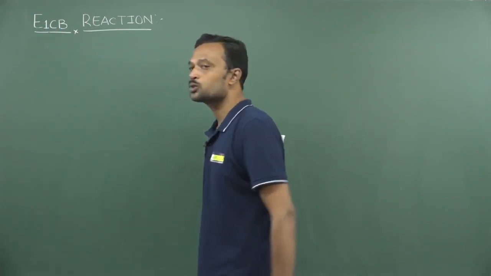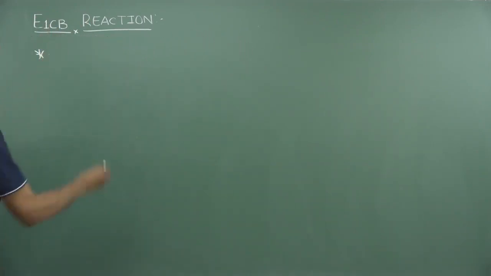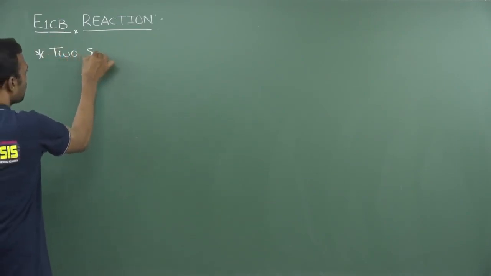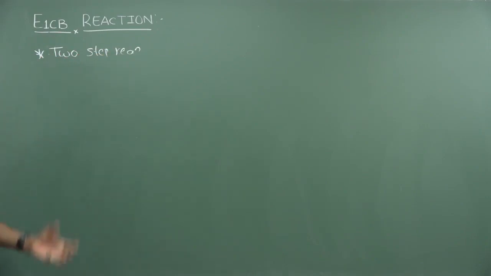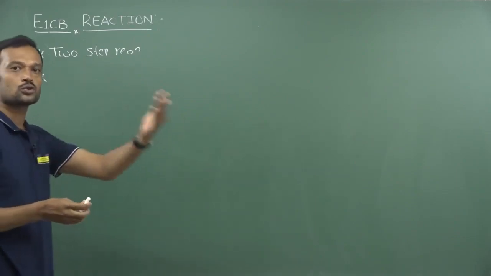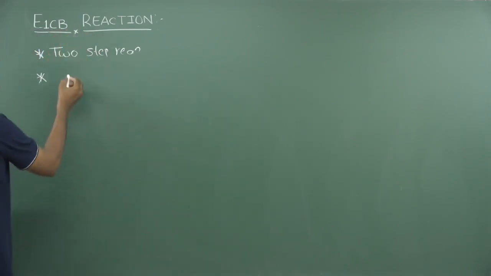So it is a two-step reaction. Conjugate base elimination reaction it is. Now this reaction is completely a two-step reaction. It is a non-concerted, meaning multi-step reaction. The first step is a reversible reaction, or it may not be reversible, and the second step is only an irreversible reaction, moving only in the forward direction. So it is a non-concerted, two-step reaction.